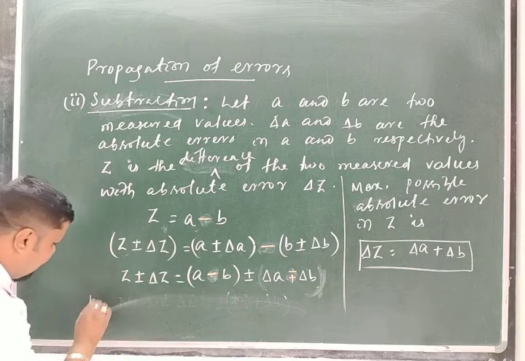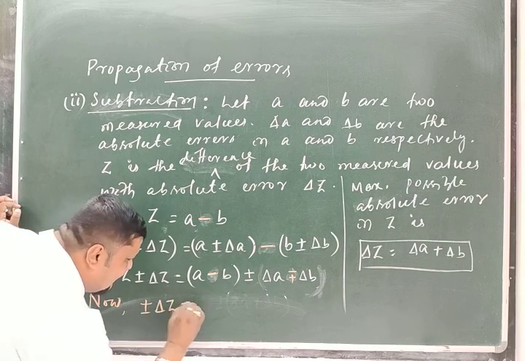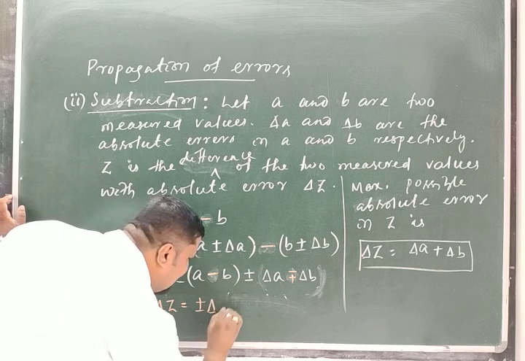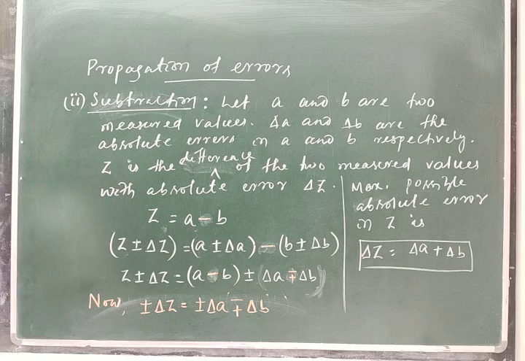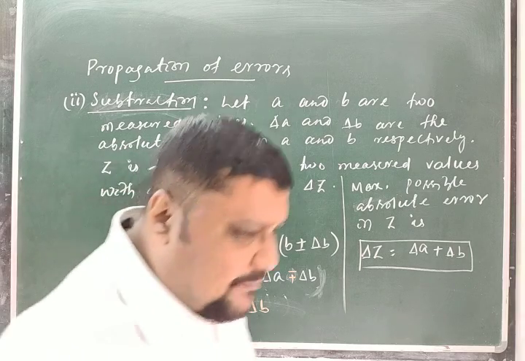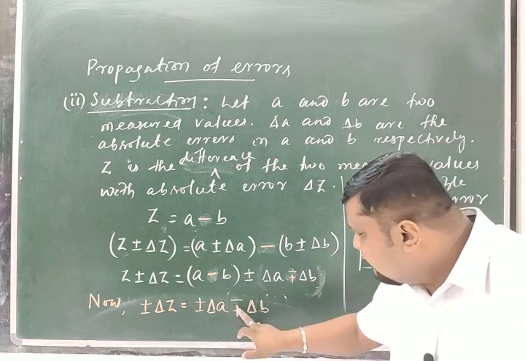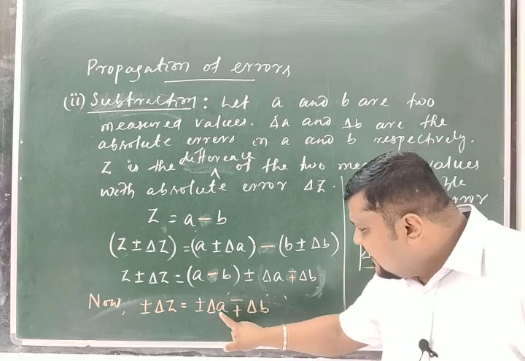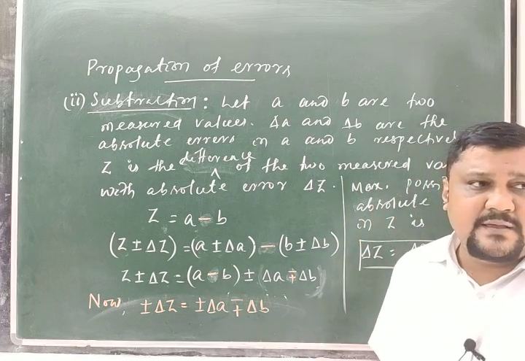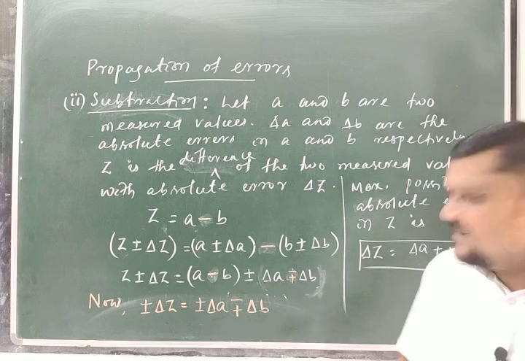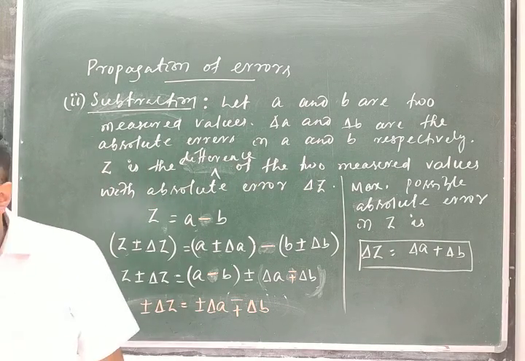So now I can write, plus or minus delta Z is equal to plus or minus delta A minus plus delta B. So what are the possible values for the error in Z? The possible values are delta A plus delta B, minus delta A minus delta B, or plus delta A minus delta B, or minus delta A minus delta B. These are the possible values in the absolute error in Z.